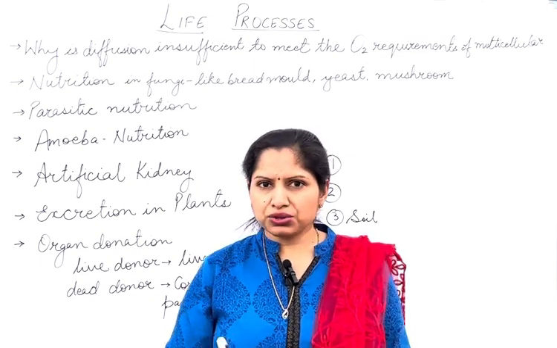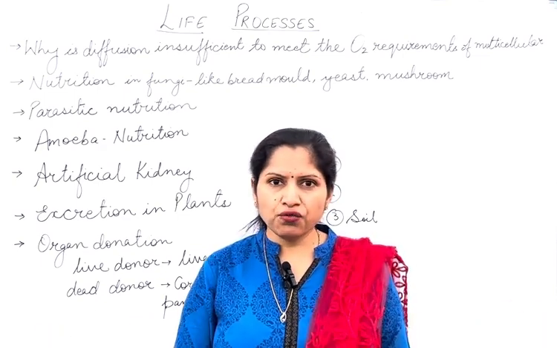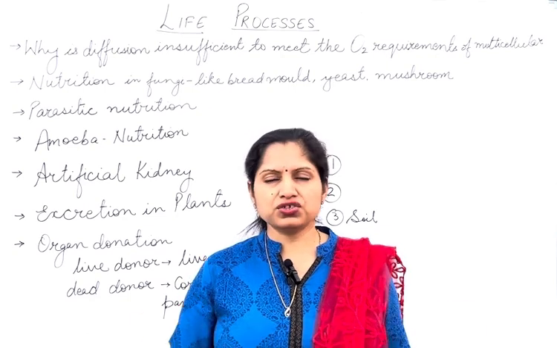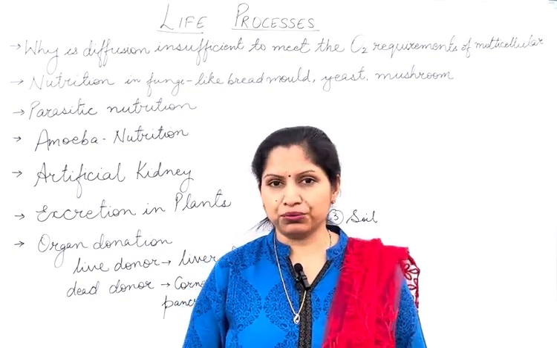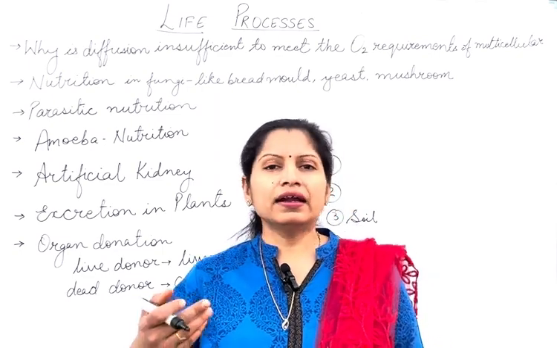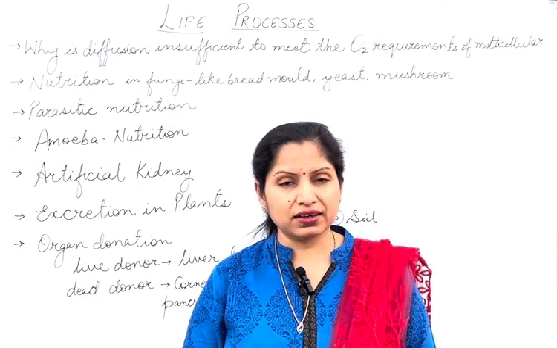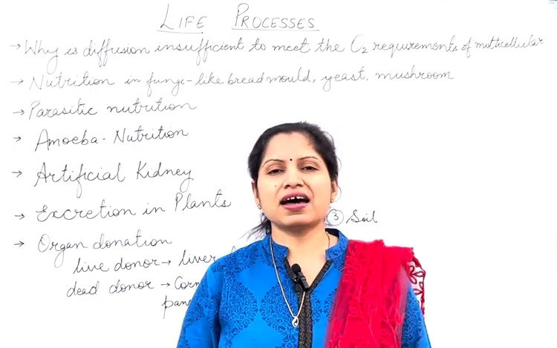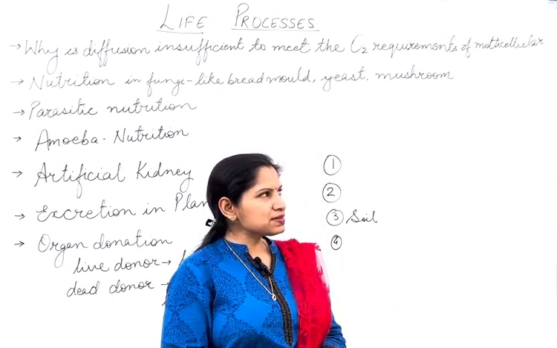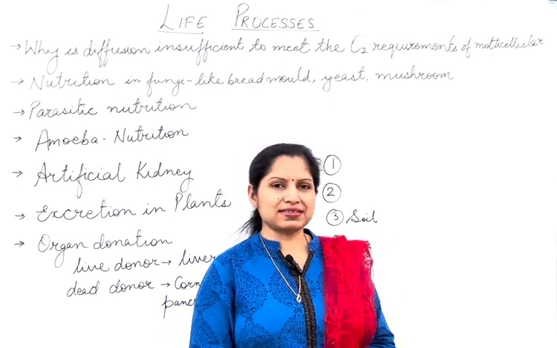When the leaves are shed off, then along with the leaves, along with that vacuole, the waste from the plants will also be removed. The plants also store some of their waste in their dead tissues, because in plants a lot of dead tissues are there. So some of the waste of the plants is also stored in the dead tissues, and by all these means the plants are able to perform the process of excretion.